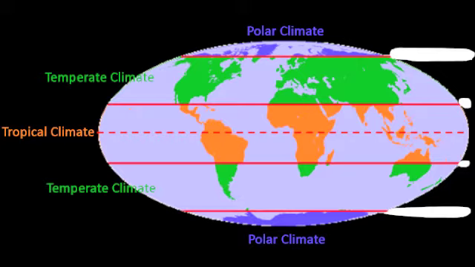And as you continue to move further north or further south, you come to our third and final climate area, which is the polar climate. And a polar climate is a cold climate, and it also has very little precipitation. Lots of snow, but very little liquid rain. And that's what we're talking about, the North Pole or the South Pole.